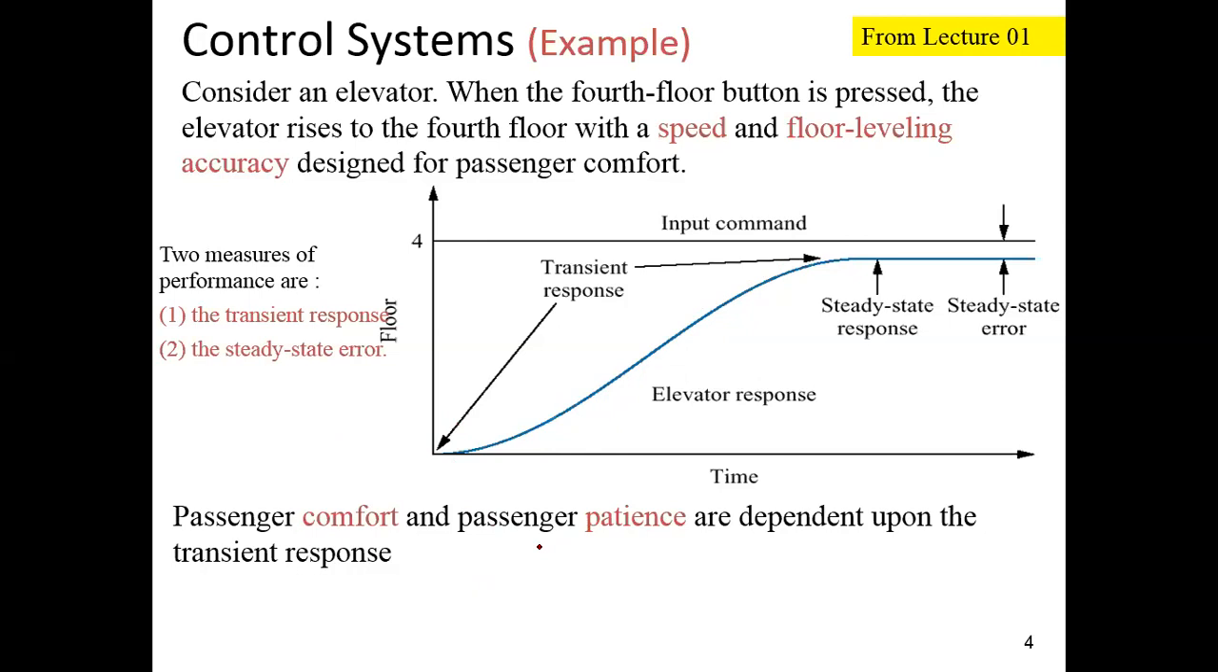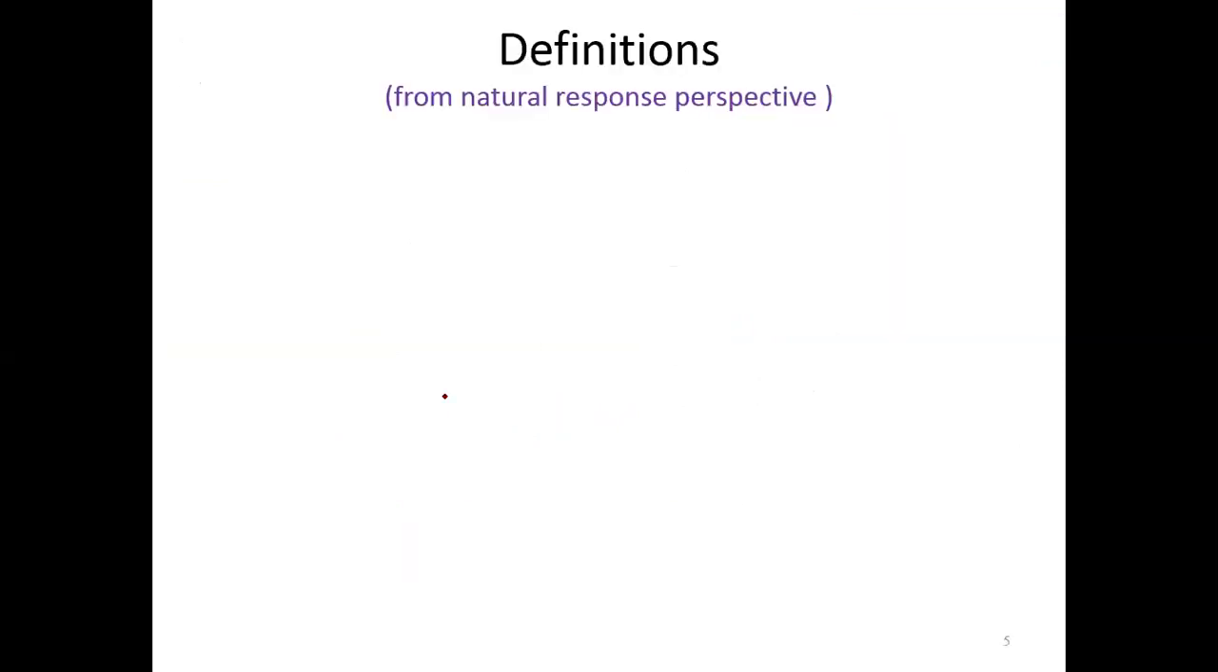But what if the system is not stable? The output will not stay here. It will keep increasing and we cannot get the final value as desired. So stability is the most important factor. Now we discuss a few definitions of stability, how we can exactly define stability.